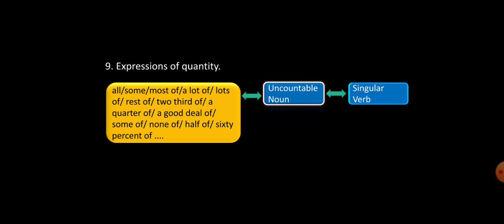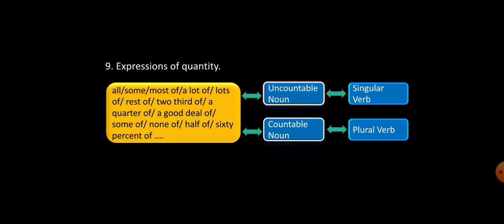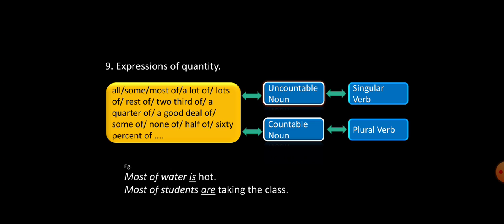But if they come with a plural countable noun, they take a plural verb. For example, most of the water is hot. Here water is uncountable, so it takes a singular verb. Next example, most of the students are taking the class. Here students is plural, so it takes a plural verb.